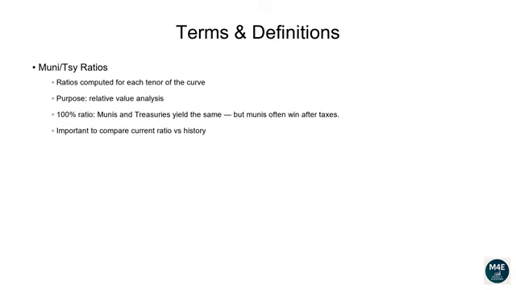In general, if the ratio is below 100%, one may think munis are rich compared to treasuries. In reality, we should always wonder, how does the current ratio look compared to its own history? What's the average ratio over the past year? Let's make an example. You will notice from the data that usually the 1-year ratio tends to be between 60% and 65%. Hence, if the current 1-year ratio is, for example, 70%, even if this value is less than 100%, the current value would still be quite high compared to its historical average. For this reason, one may conclude 1-year Muni bonds are currently trading cheap.